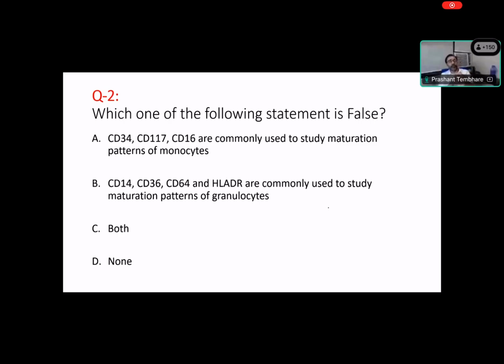There is a question. Now I will show two statements. Which one of the following statements is false? That CD34, CD117, and CD16 are commonly used for maturation patterns of monocytes. Another, CD14, CD36, CD64 related to DR are commonly used to study the maturation patterns of granulocytes. What do you think? Which is false? Both or none? Or is any one of them false?